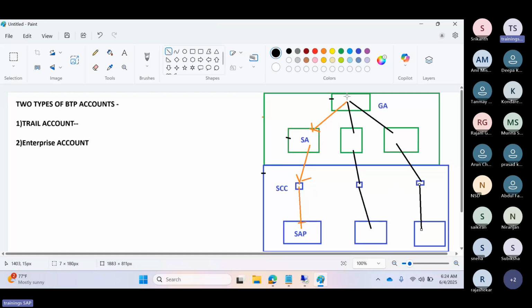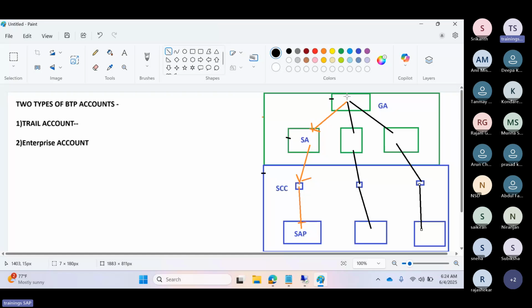This is the top level account, the global account, which is the contract with our company or the individuals, where we get the registration, so that we will get one global account here. So the global account is a hierarchical account model to organize the resources here, right?